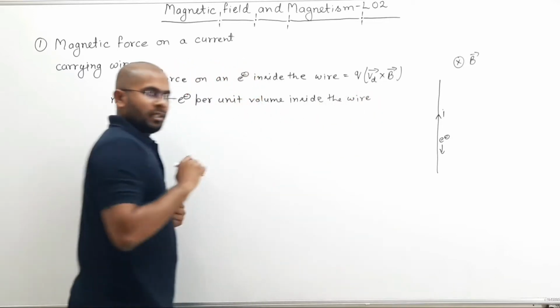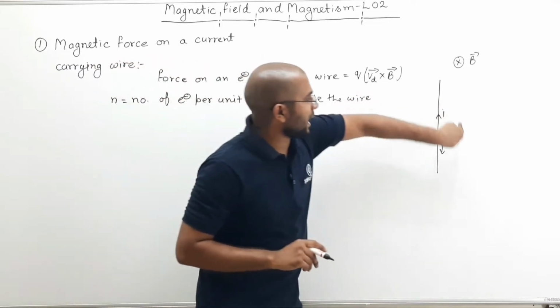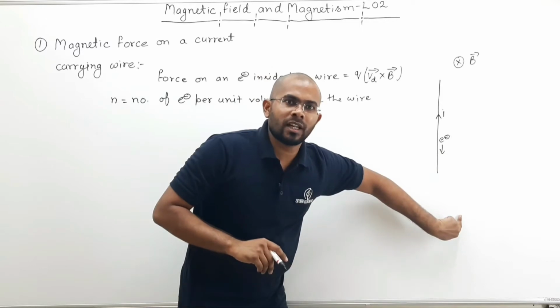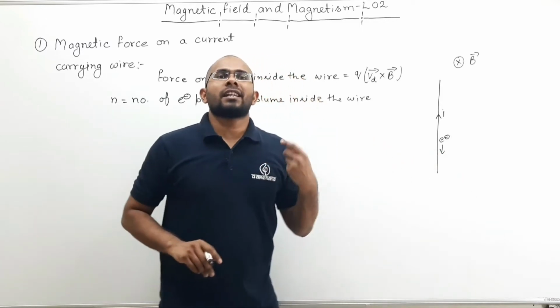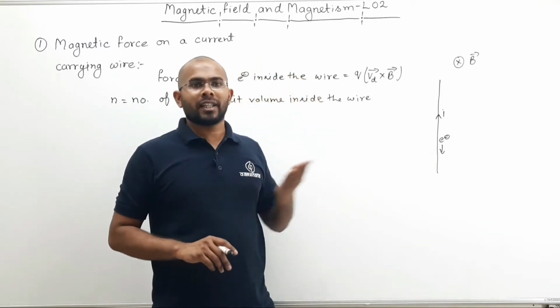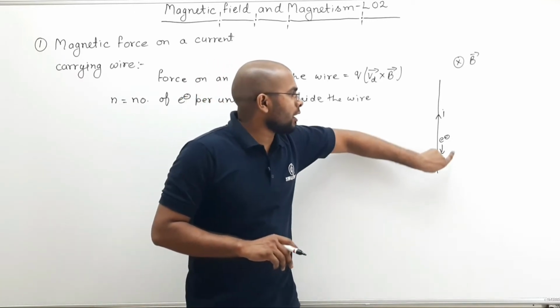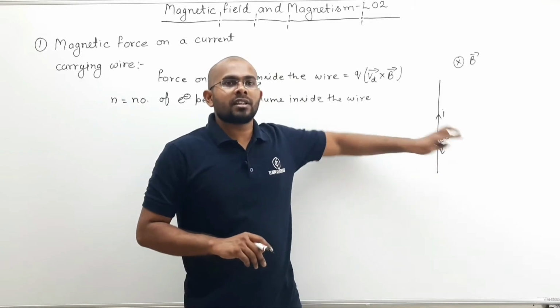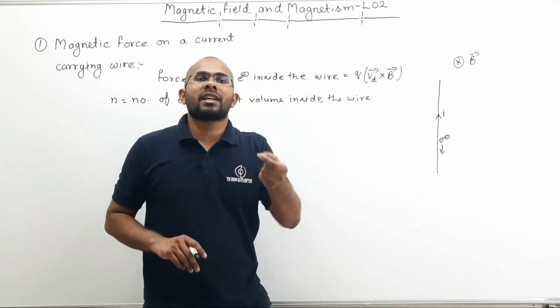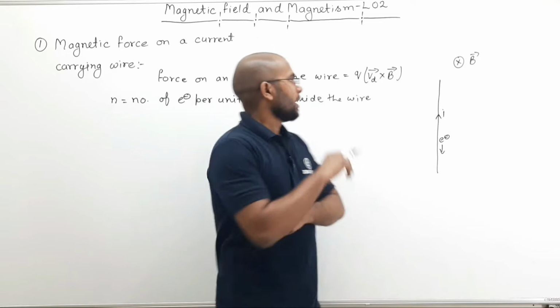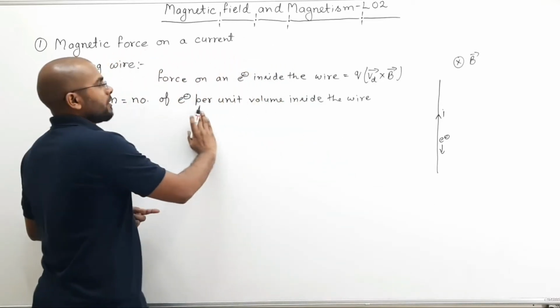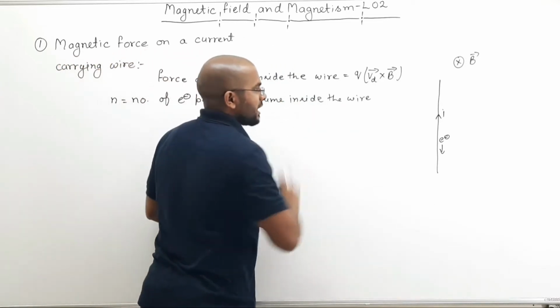Now remember, since the force is applied on these electrons and these electrons cannot escape from the wire, they cannot come out of the wire, so whatever force is applied on these electrons, the same force will be experienced by the wire. Now, n is the number of electrons per unit volume inside the wire.